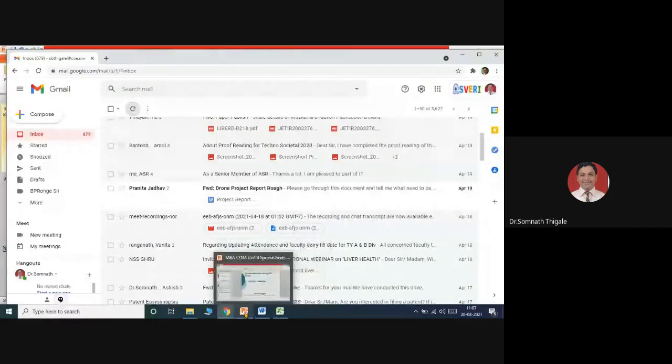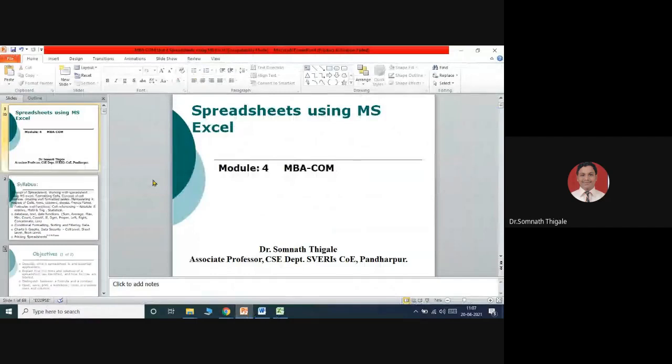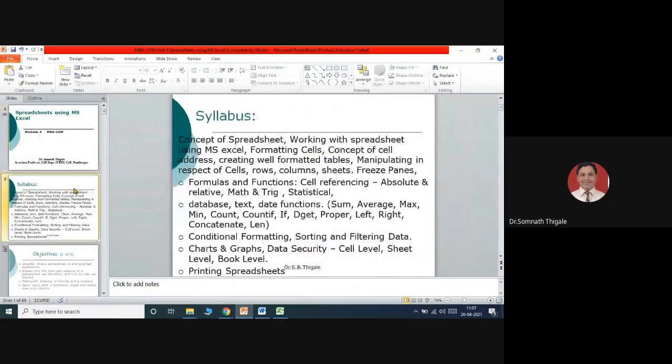So let's start with the first basic idea of what we are going to see. This is the syllabus regarding Unit 4. We'll understand the concept of spreadsheet. What is a spreadsheet? How to work with a spreadsheet in MS Excel. Then formatting the cells. Concept of cell addressing. Creating well formatted tables, manipulating cells, rows, columns, sheets.